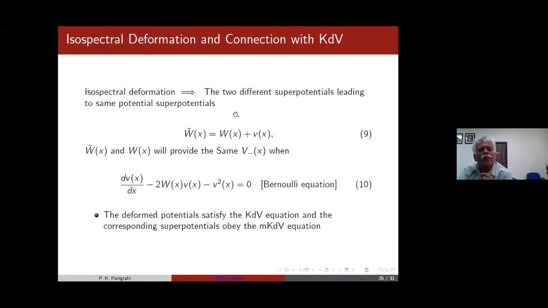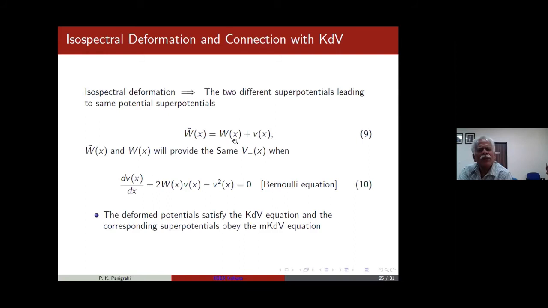Okay. So now, coming back to isospectral deformation. You will know that if you change the superpotential by some function v of x, H minus will remain invariant, but H plus will change. This is called isospectral because the energy does not change. In fact, H minus remains the same Hamiltonian, but H plus changes.